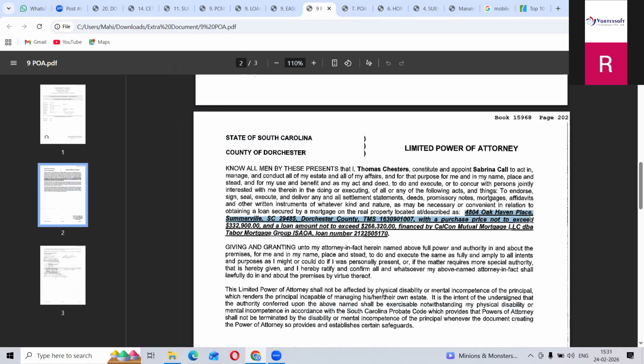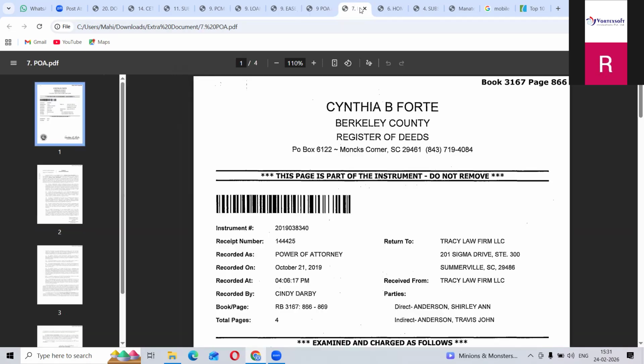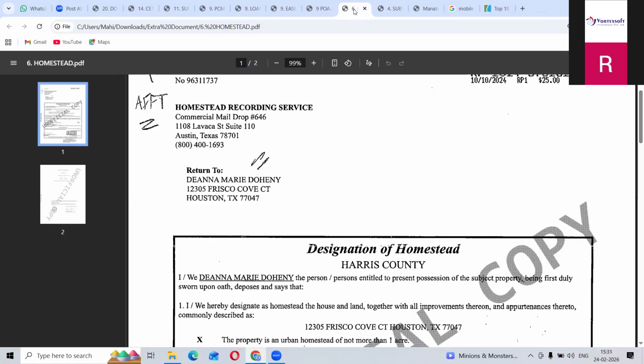For example, if this person makes a power of attorney for so many property addresses except this one, there is no need to take it. Particularly, if he is making the power of attorney for your address only, then you have to take it, otherwise there is no need to take this one. Okay, power of attorney you have to take by your property address only. You have to check your legal description and property address, then only you have to take it. Okay, so this is also power of attorney.